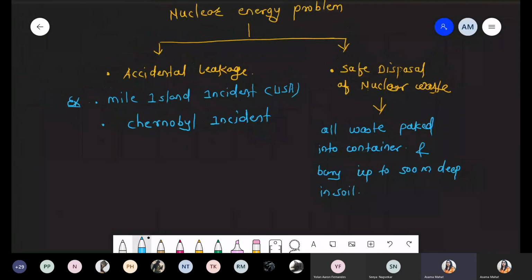I think you should also read about the Bhopal incident. You can write down that example, because again that is an accidental leakage of gas. But in our book it is not mentioned, so we are not taking that example, though you can write it down. In this condition we are talking about nuclear energy, so we are explaining only two points, the Three Mile Island incident and the Chernobyl incident. That's it.